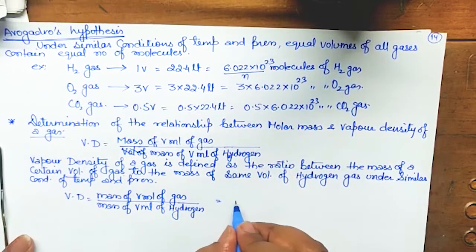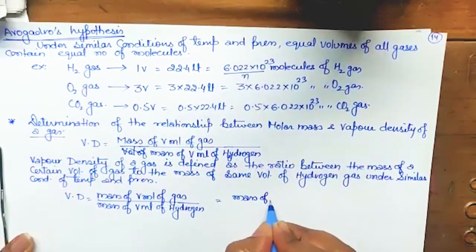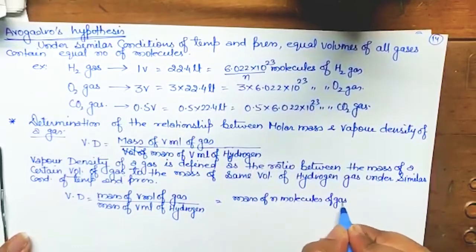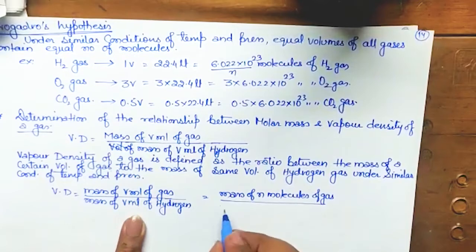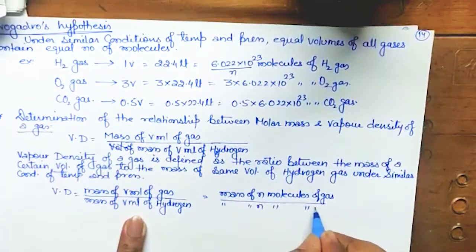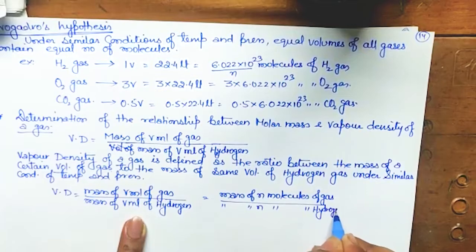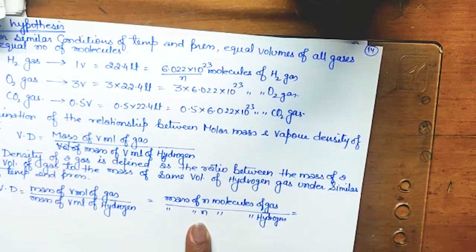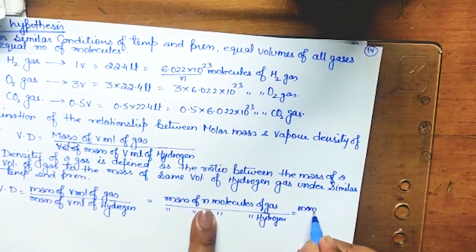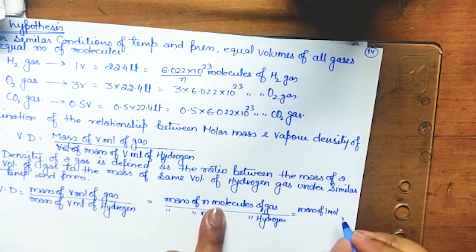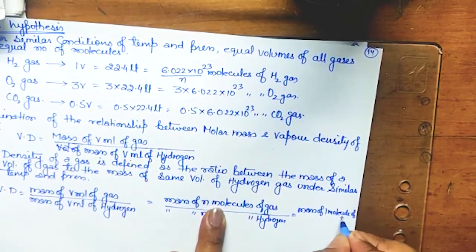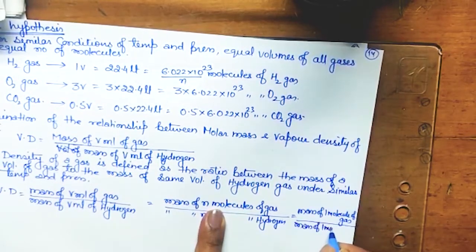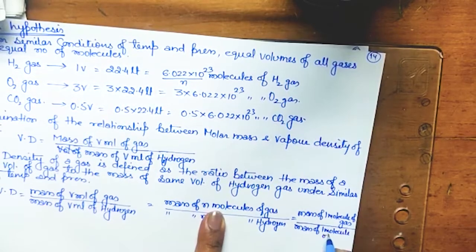So I am just assuming that mass of N molecules of gas, obviously this will be mass of N molecules of hydrogen, isn't it? If this is a constant, we can take it as 1 mole also. So this will be equal to mass of 1 molecule of gas upon mass of 1 molecule of hydrogen.